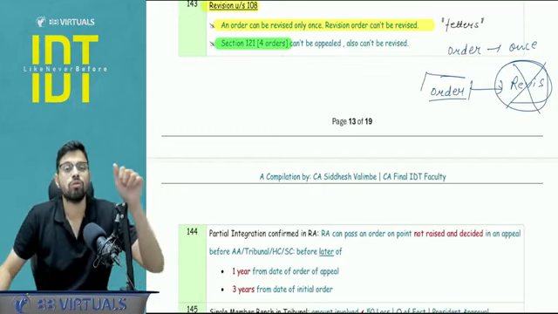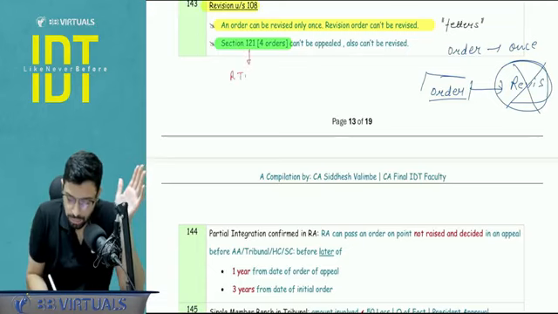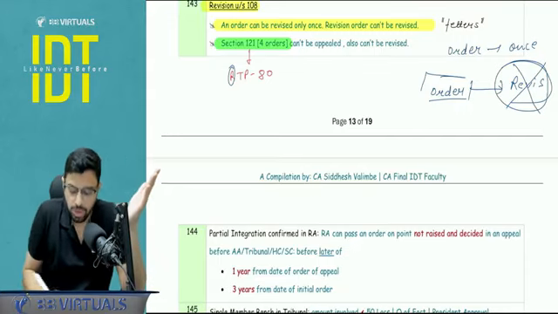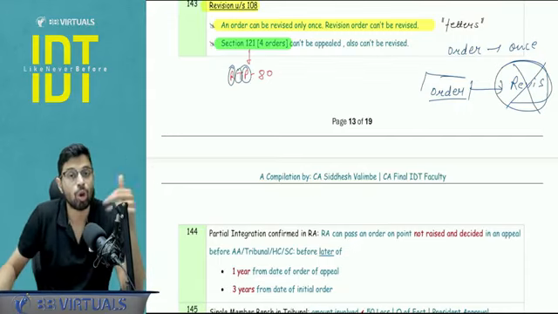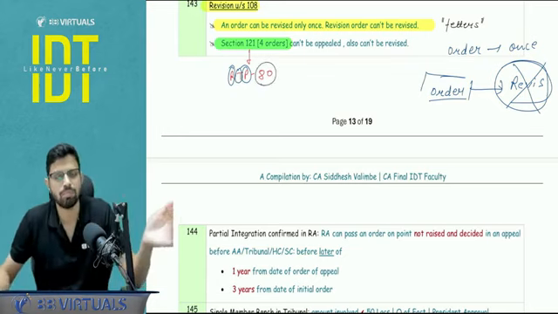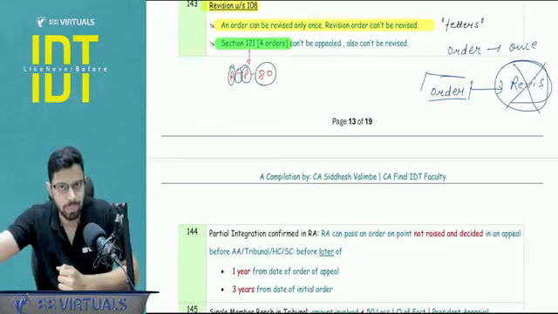What are the 4 orders covered there? RTP 80 is the short form that we learn. So what is this? The order with respect to the retention of the books, the order with respect to the transfer of proceedings, the order of launching the prosecution, and section number 80 is the installment system, basically allowing the tax to be paid in installment. These 4 orders cannot be appealed.